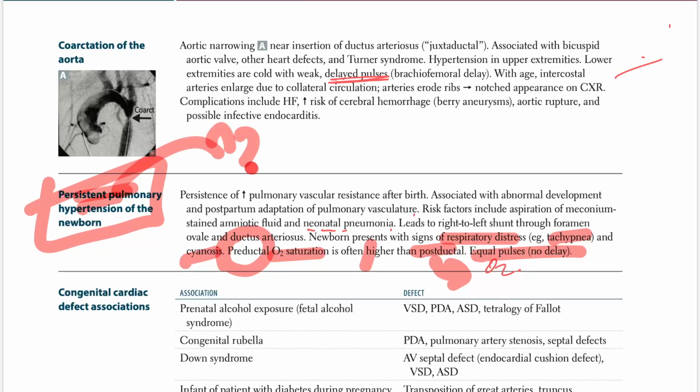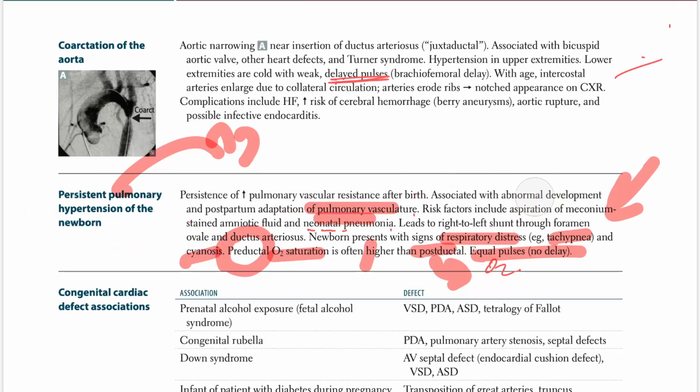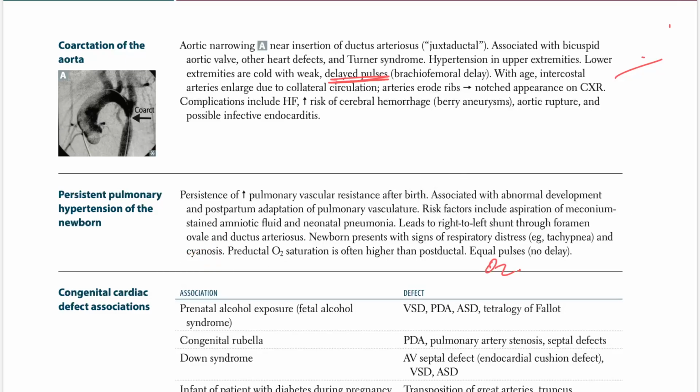And why did this develop? Well, this developed because you have abnormal development and the postpartum adaptation of the pulmonary vasculature did not happen. And risk factor, again, what caused it? Aspiration of the meconium, which would be stained amniotic fluid, and neonatal pneumonia can cause all of this, persistent pulmonary hypertension of the newborn.